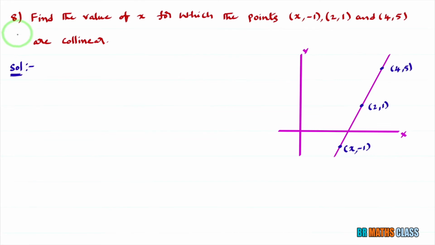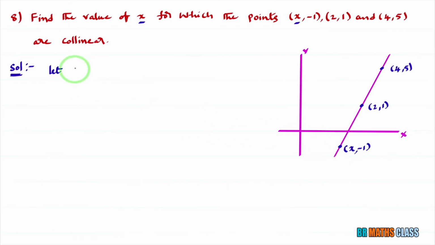You observe this question. Find the value of x for which the given 3 points are collinear. They are saying that the points are collinear. You need to find the value of x. To understand this more clearly, I drew a diagram. When the points lie on the same line, then we say that the points are collinear. Here you see 3 points are given as collinear. So I took all 3 points on the same line.